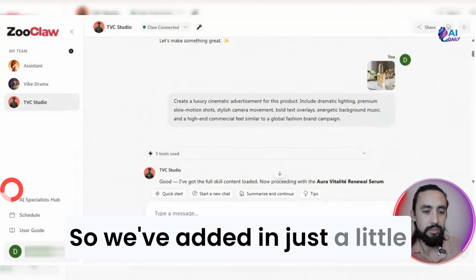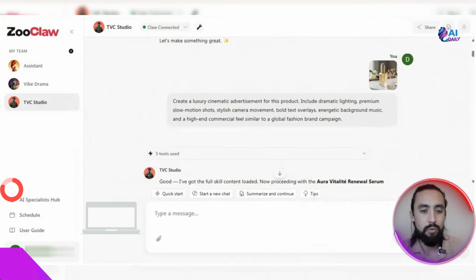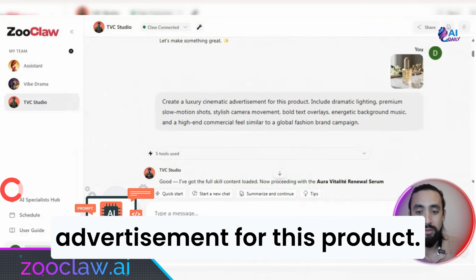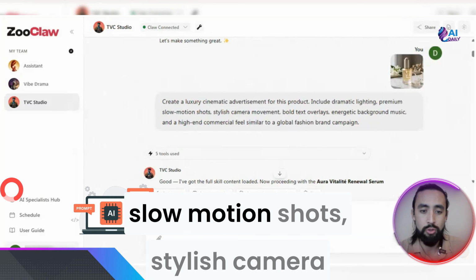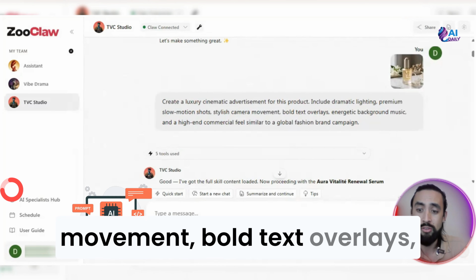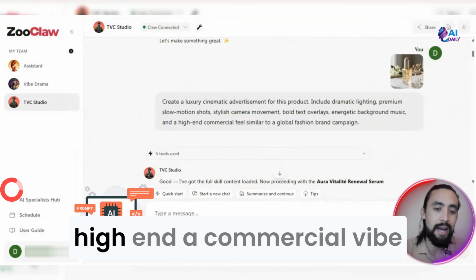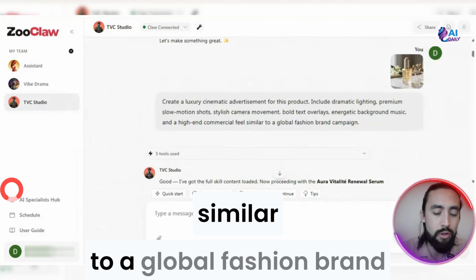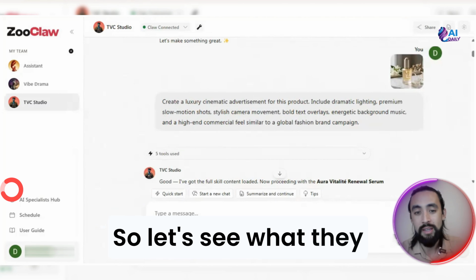So we've added in just a little spray bottle type perfume here. Create a luxury cinematic advertisement for this product. Include dramatic lighting, premium slow motion shots, stylish camera movement, bold text overlays, energetic background music, and a high-end commercial vibe similar to a global fashion brand campaign. Well, let's see what they can do with this.